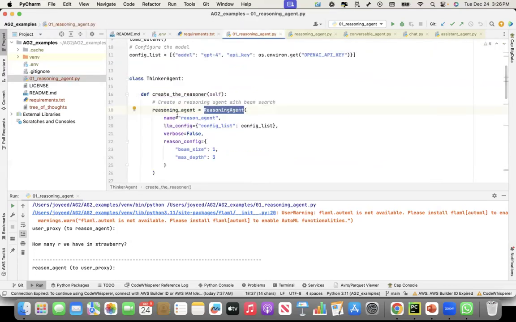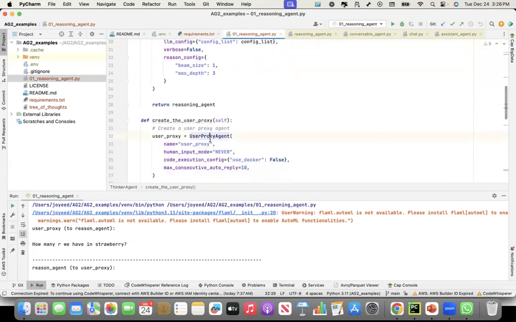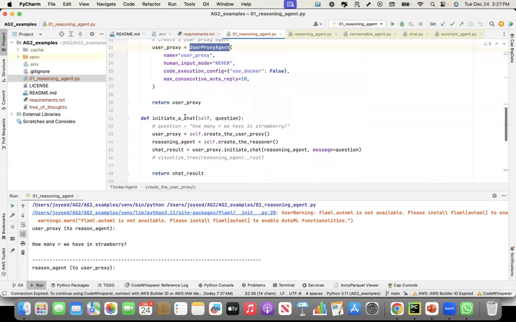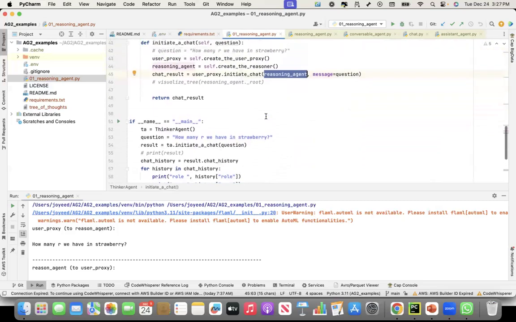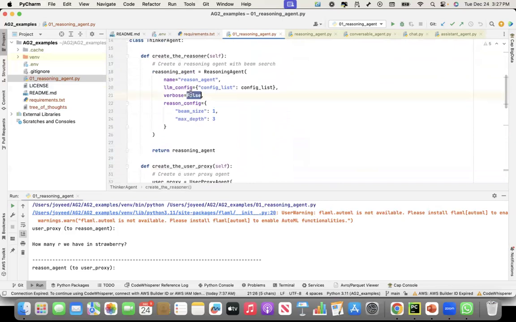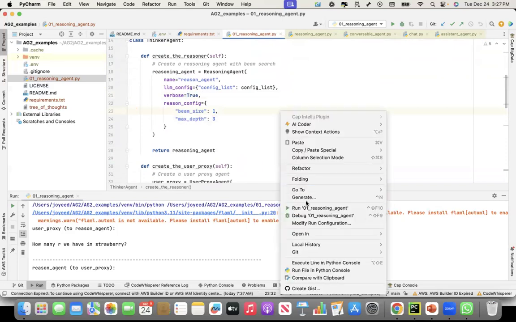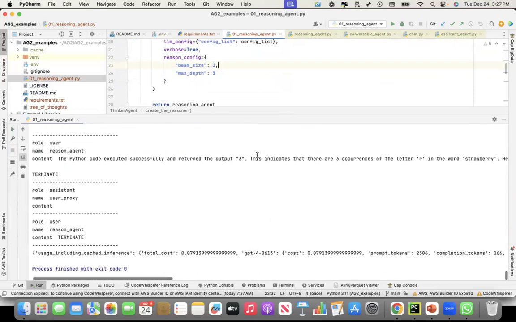So now this is the reasoning agent. Then this is my user proxy agent. And finally, I initiate the chat by doing user proxy.initiate chat, giving the reasoner agent and the question. The question that I'm asking is how many R we have in strawberry. Let me turn on verbose so that we can see the options it creates. So if I run this now, you'll see that it will, okay.